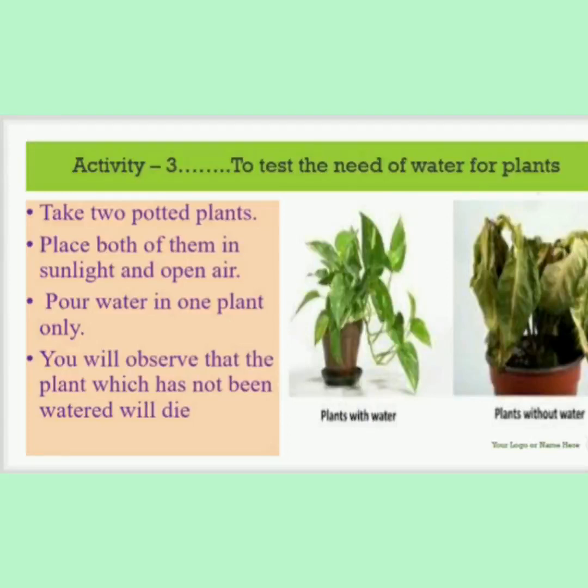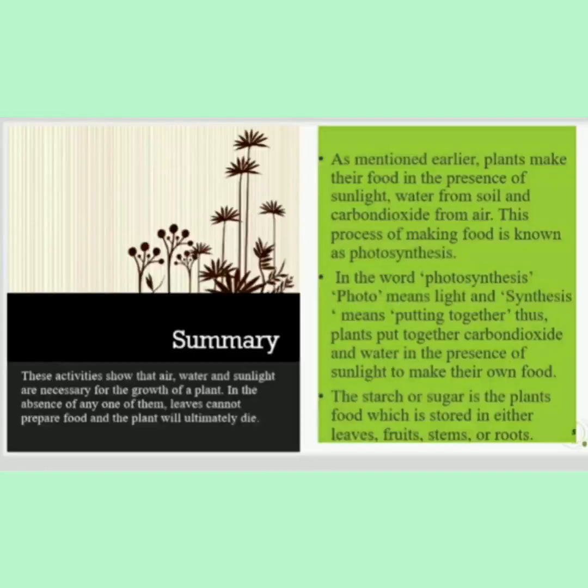Now, we are seeing that sunlight, air and water are very important. These activities show that air, water and sunlight are necessary for the growth of the plant. In the absence of any one of them, leaves cannot prepare food and the plant will ultimately die. As mentioned earlier, plants make their food in the presence of sunlight, water from the soil and carbon dioxide from air. This process of making their own food is called photosynthesis.